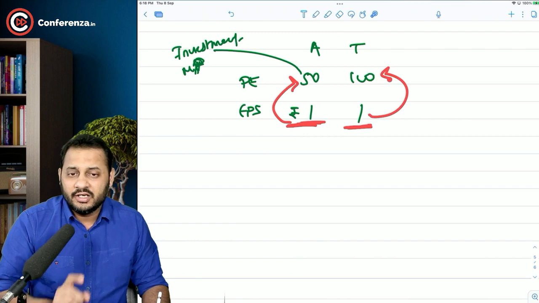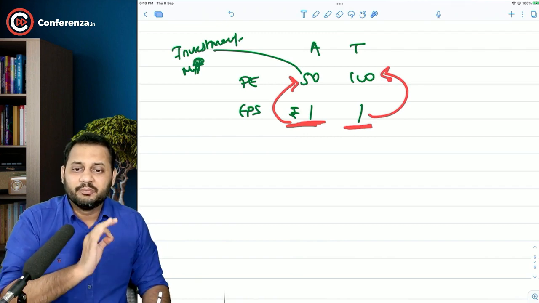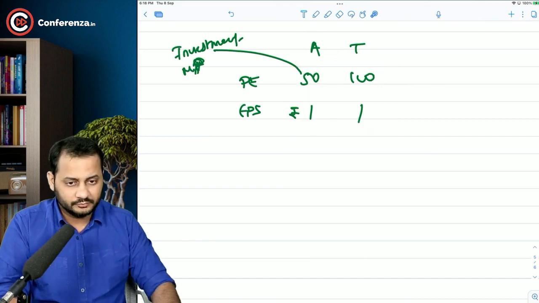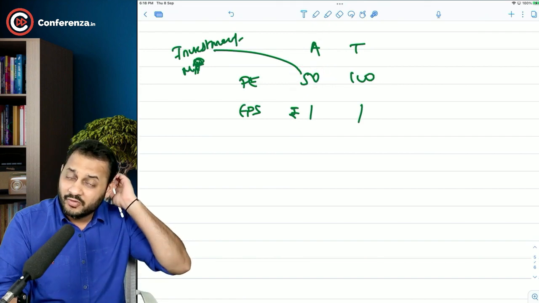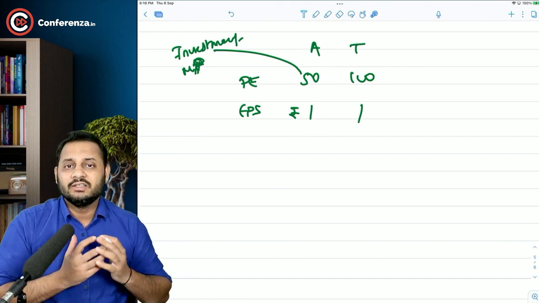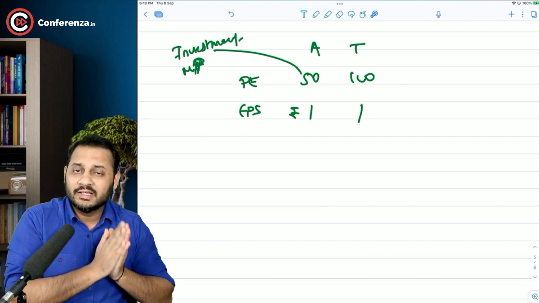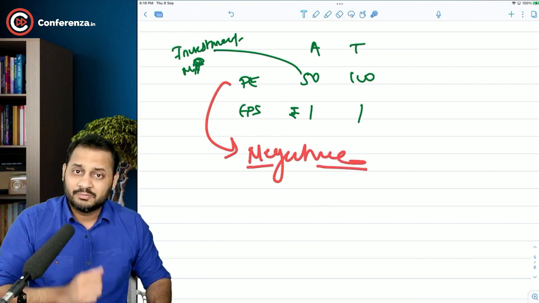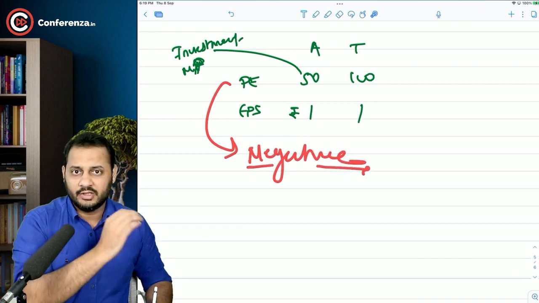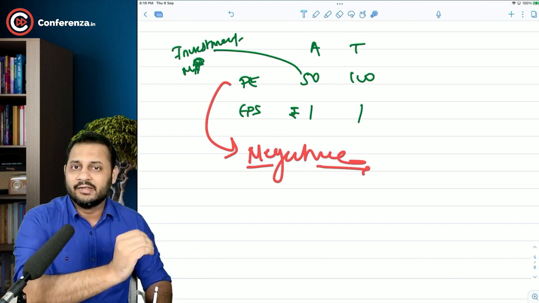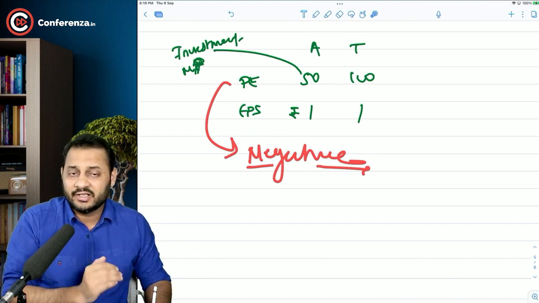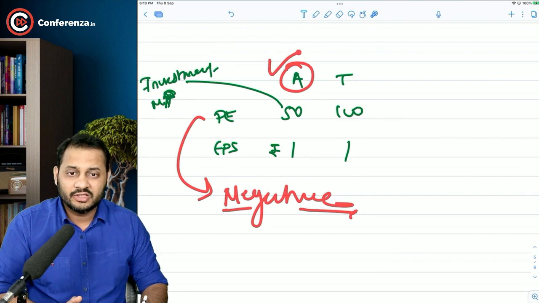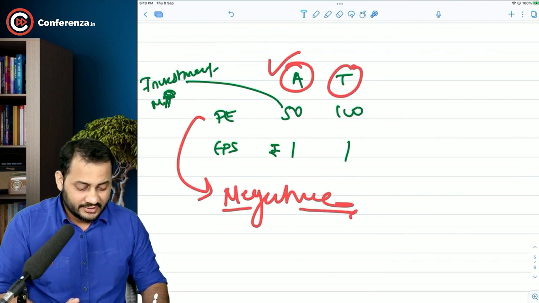As an investor, in order to earn 1 rupee, which company will you choose? It's simple, sir. You will choose acquirer with a low investment. So what is the answer? PE ratio, lower is the better. PE ratio is a negative factor, sir. Whereas market price was positive, higher the better. Earning per share was positive, higher the better. PE ratio is a negative factor. It's not higher the better, it's lower the better. So you can see that acquirer company is on a better side than the target company.